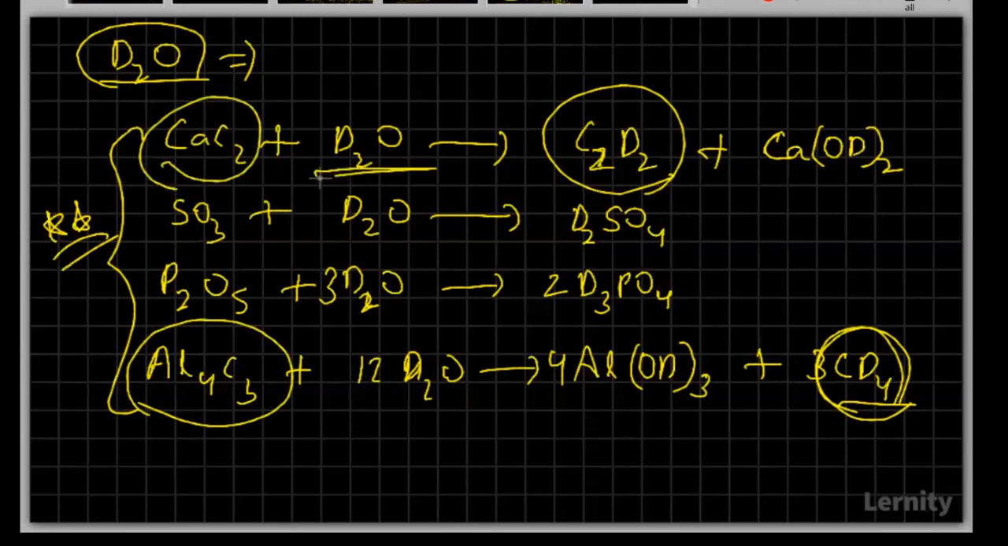And if they have added D2O, I will be getting deuteroacetylene. Whereas if they have added D2O to aluminium carbide, I'll be getting deuteromethane. So yeah, these were the major things that we had in hydrogen.